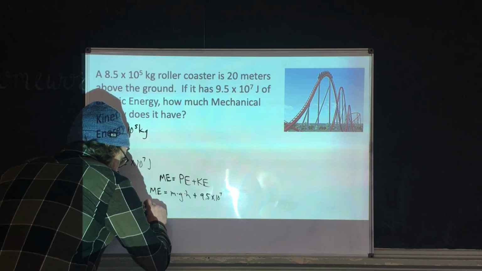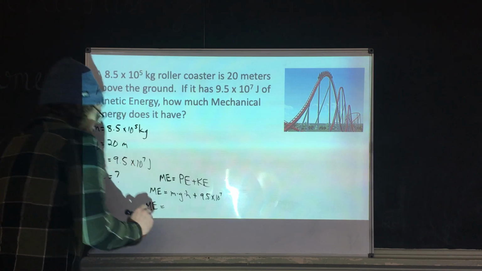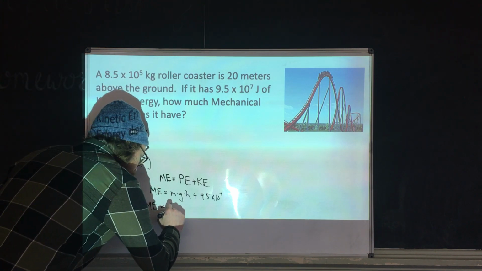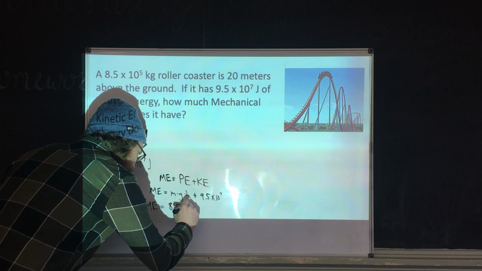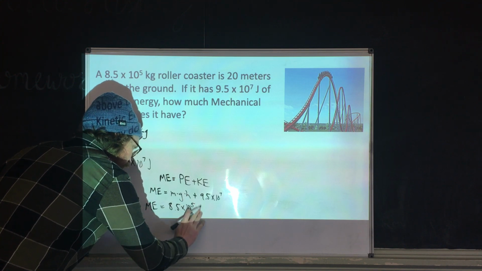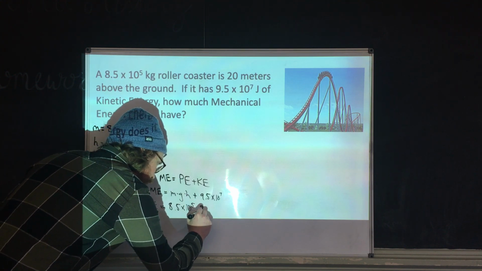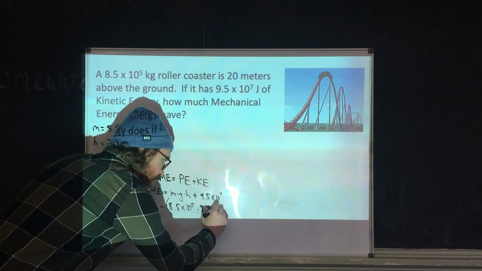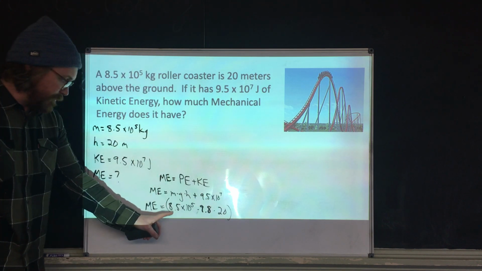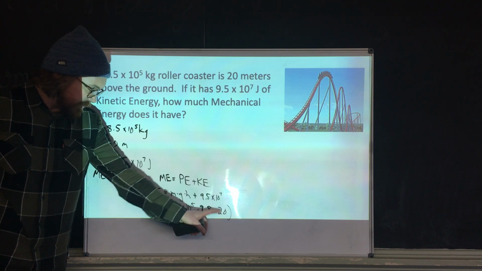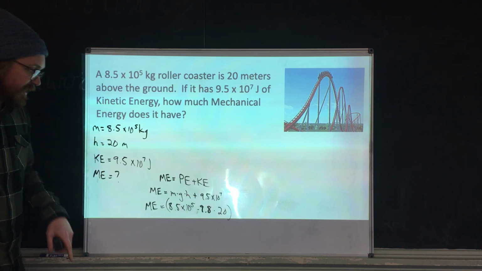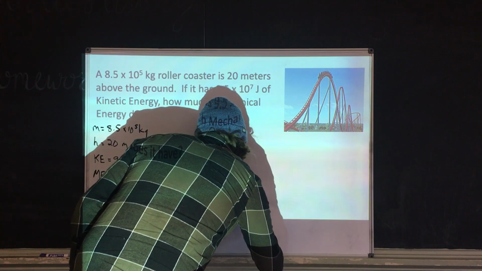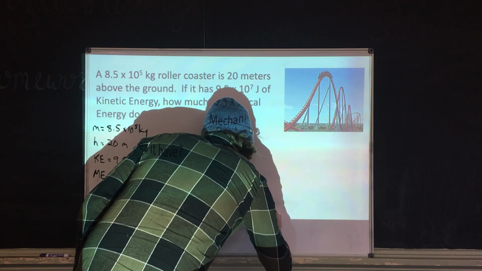Well, let's see if I can do that. Mechanical energy equals the mass, 8.5 times 10 to the 5th, times little g, 9.8, times the height, which is 20. Everybody see that? Mass times little g times the height. And we're just going to take that and add it to 9.5 times 10 to the 7th.